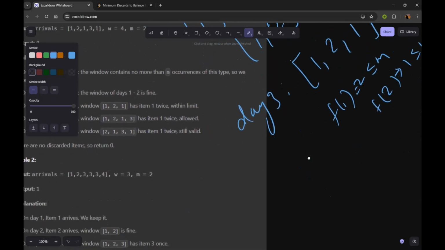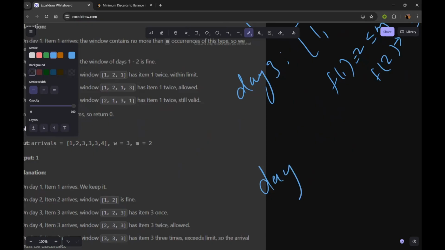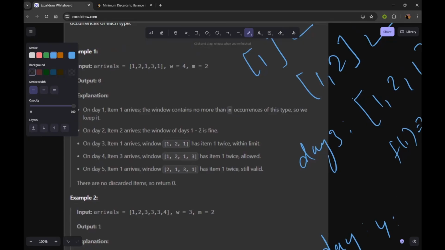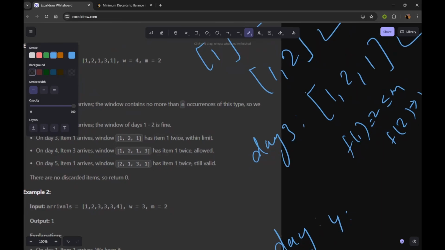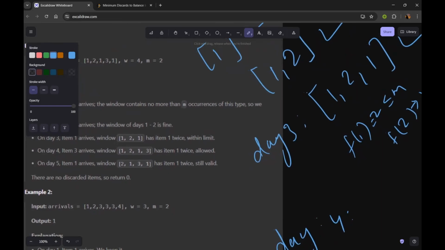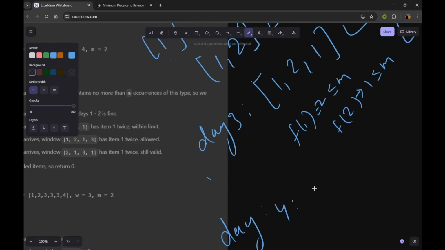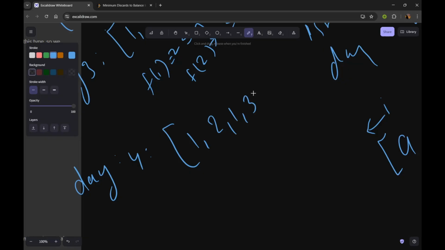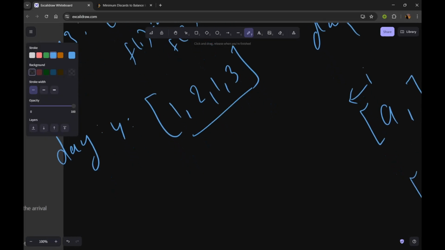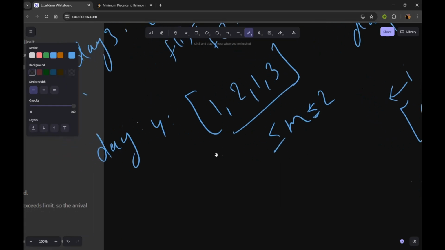So we are fine till now. And on day 4, the window will be of size 4 and w is also 4. So the window will look like 1 2 1 3. Here the frequency of each item is also lesser than or equal to m, that is lesser than or equal to 2. So we don't have to do anything yet.